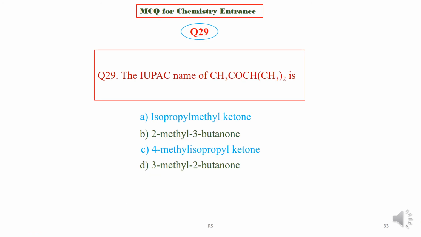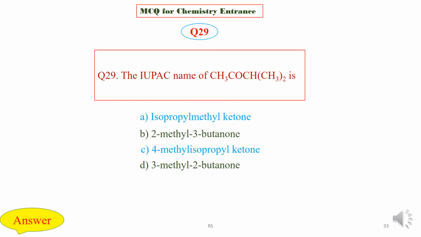Question 29. The IUPAC name of this compound CH3COCH(CH3)2 is isopropyl methyl ketone or 2-methyl-3-butanone or 4-methyl isopropyl ketone or 3-methyl-2-butanone? Choose the correct IUPAC name for this given compound.